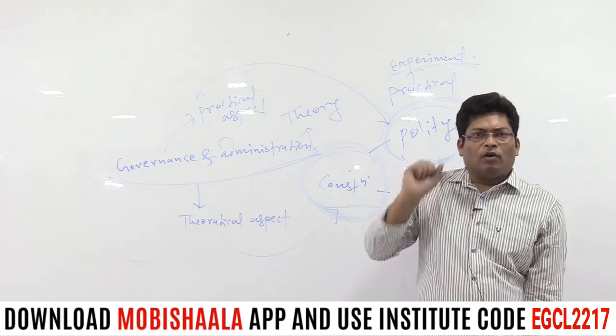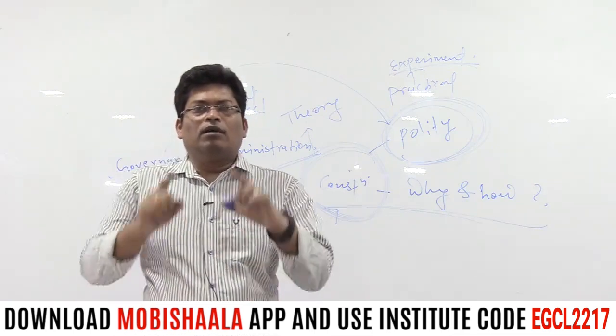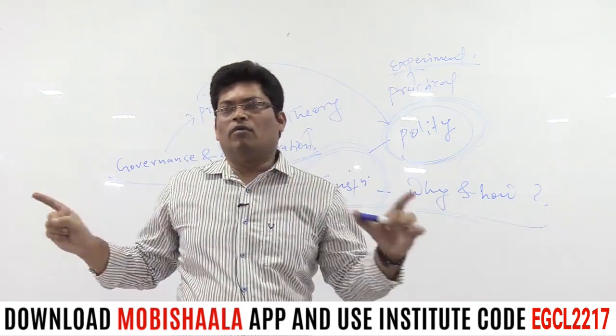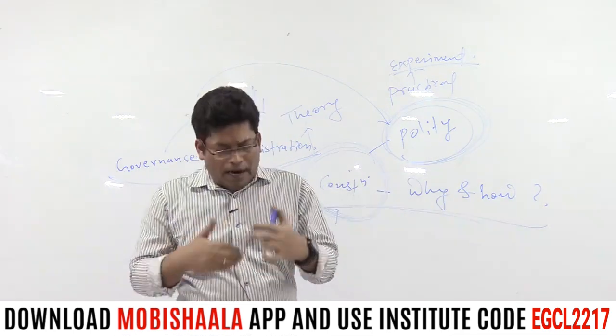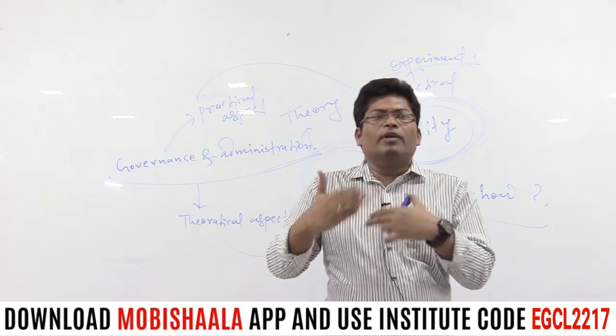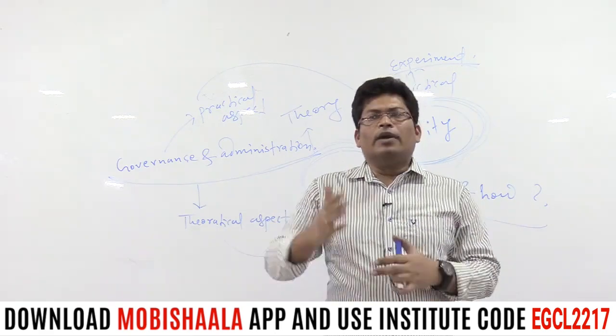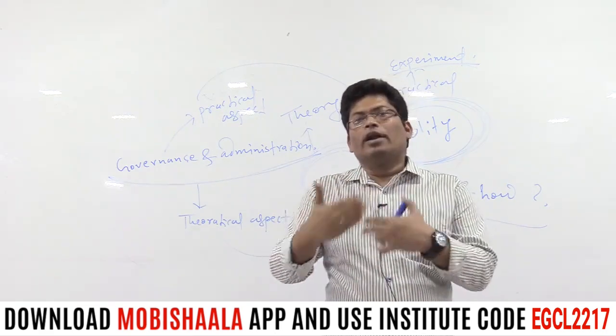Are you getting my point or not? One common point you need to remember is the governance and administration of a country. They are run according to different provisions and patterns. Different things are needed to regulate governance and administration.